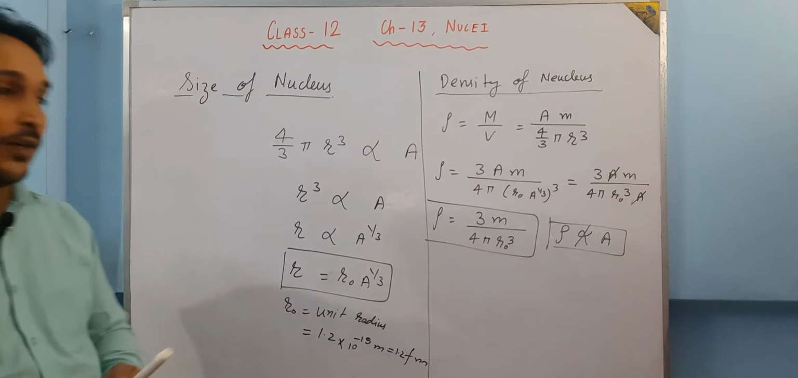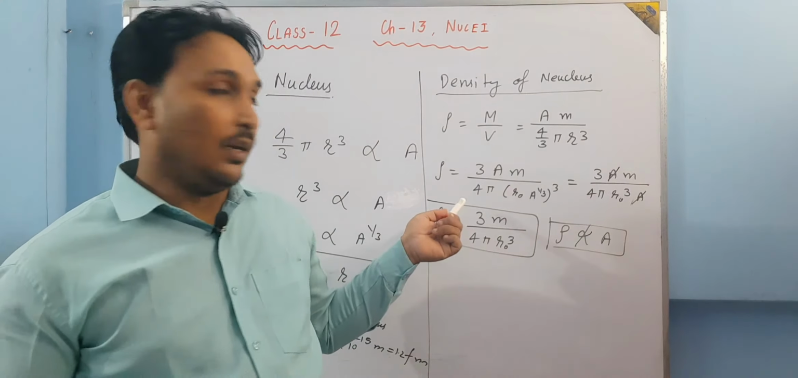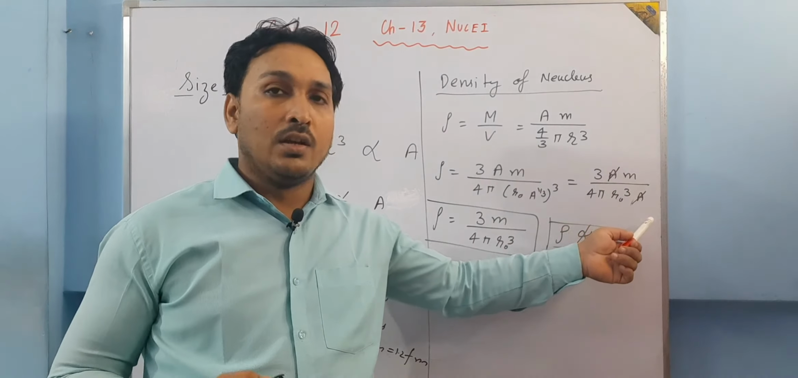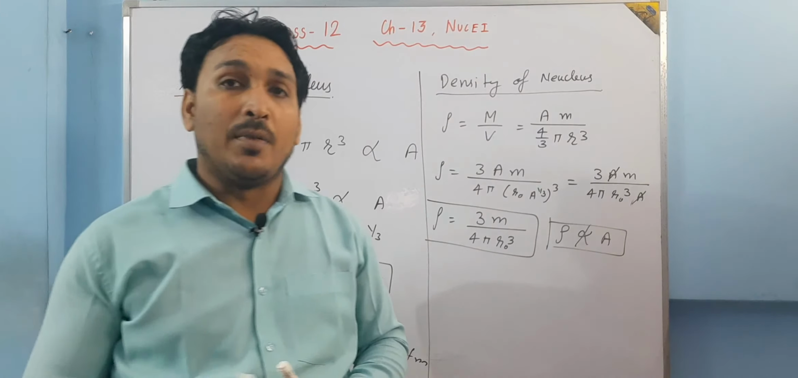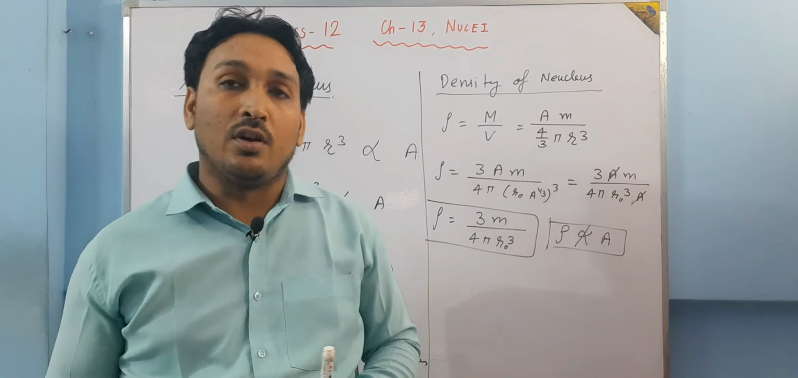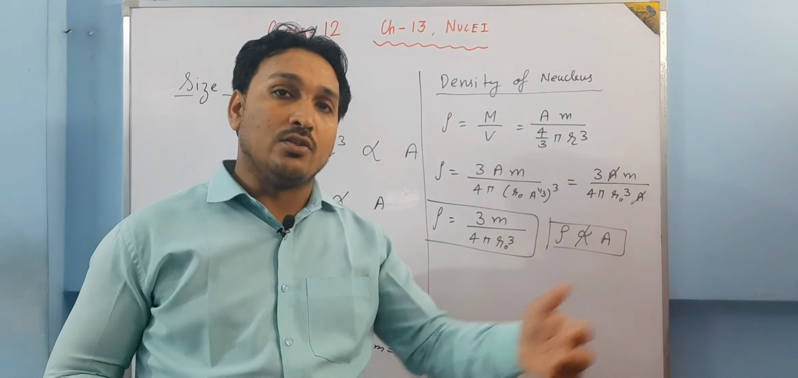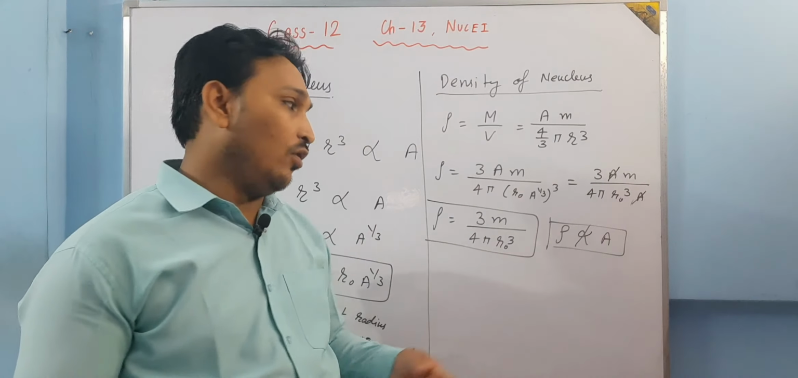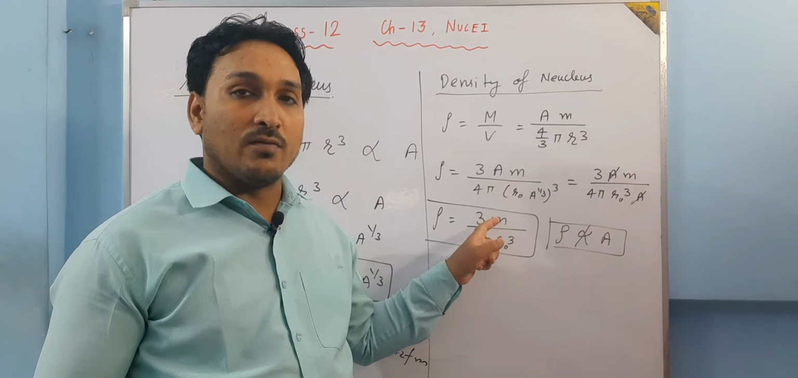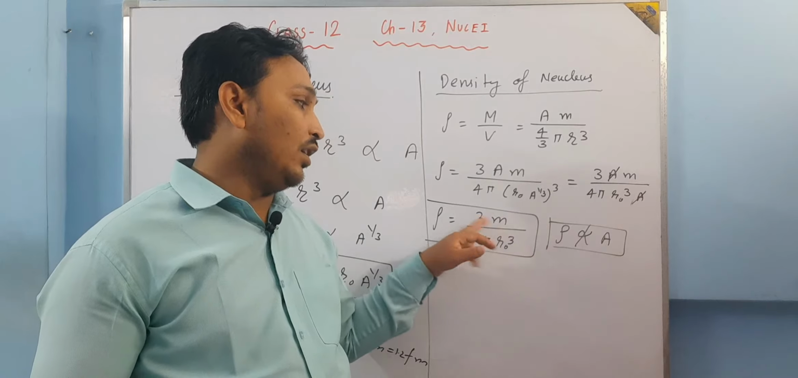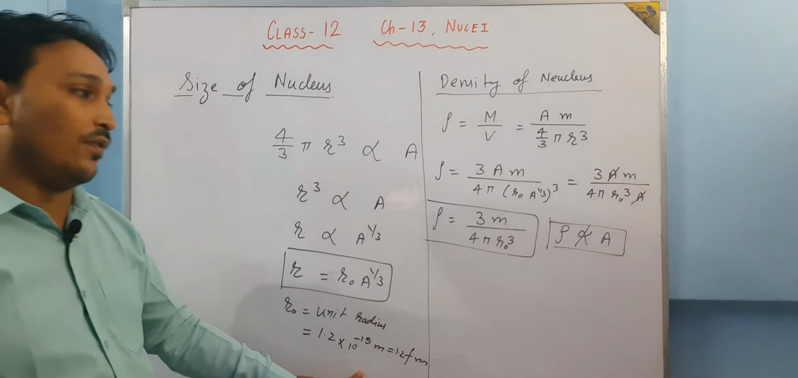Of what nucleus we are talking about, it doesn't matter because A has been cancelled out, just see. So density of a nucleus does not depend upon the mass number. How many nucleons, how many protons and neutrons are there, the density of the nucleus does not depend upon that. It is actually constant. Average mass of one nucleon, 4 pi, 3, all these are numbers. R naught is the unit radius, which is 1.2 into 10 to the power minus 15.